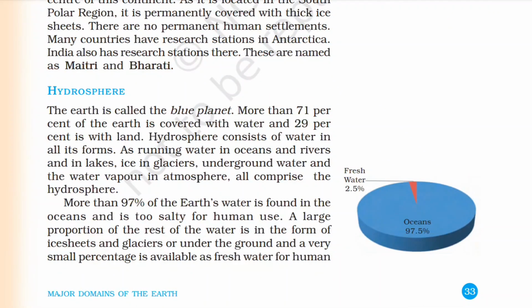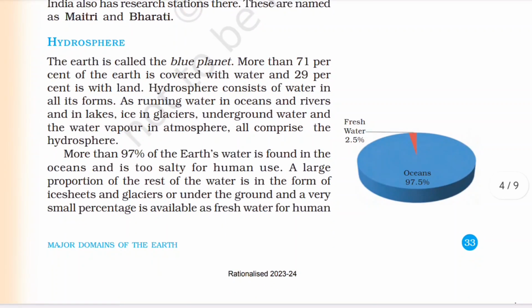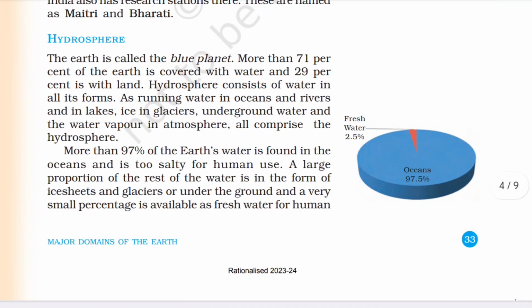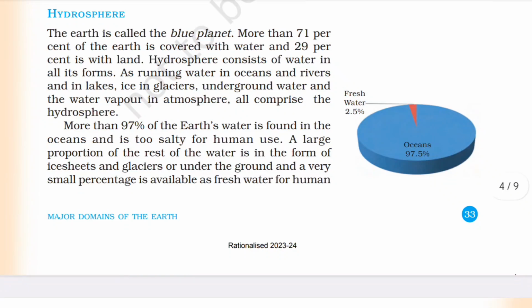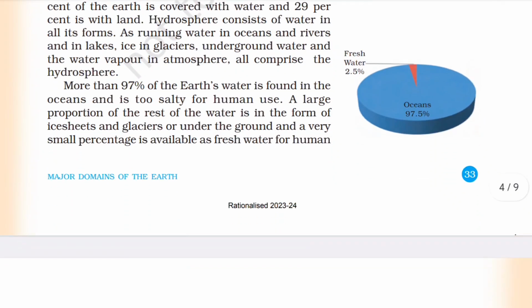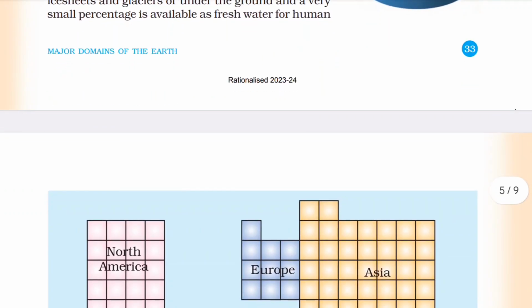Hydrosphere. The Earth is called the blue planet. More than 71% of the Earth is covered with water and 29% with land. Hydrosphere consists of water in all its forms: running water in oceans, rivers and lakes, ice in glaciers, underground water, and the water vapor in the atmosphere all comprise the hydrosphere. More than 97% of the Earth's water is found in the ocean and is too salty for human use. A large proportion of the rest of the water is in the form of ice sheets and glaciers or under the ground, and a very small percentage is available as fresh water for humans.